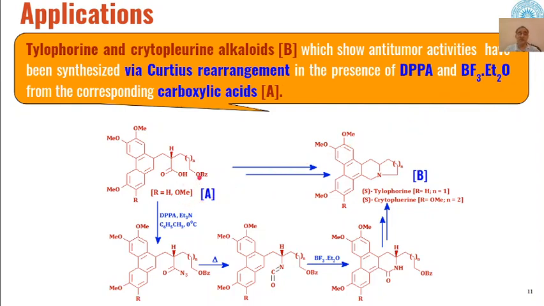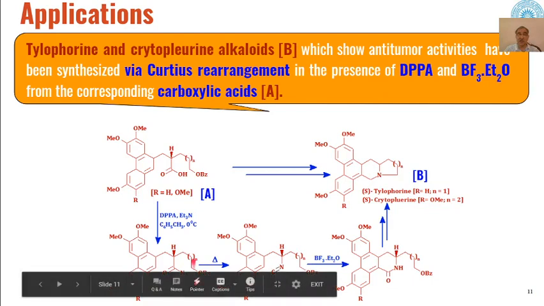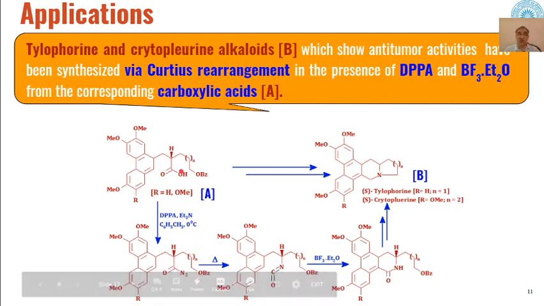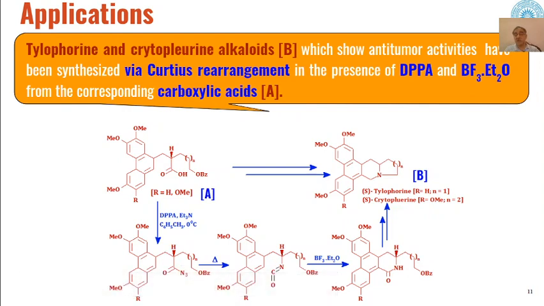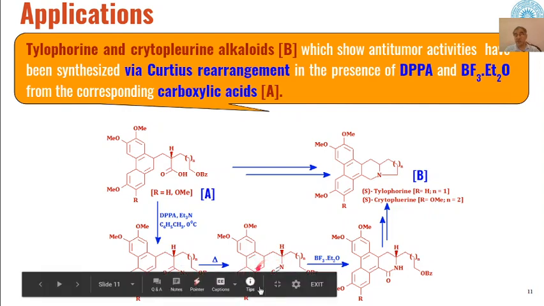In the first instance, we know that when DPPA reacts with carboxylic acids, then azides are formed. So these carboxylic acids will be transformed into carboxylic azides like this. And when these azides are thermally heated, they will be converted into isocyanates.